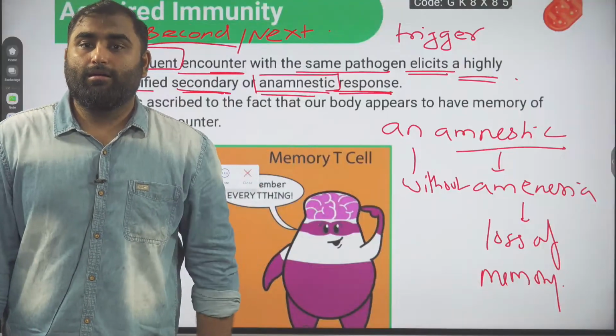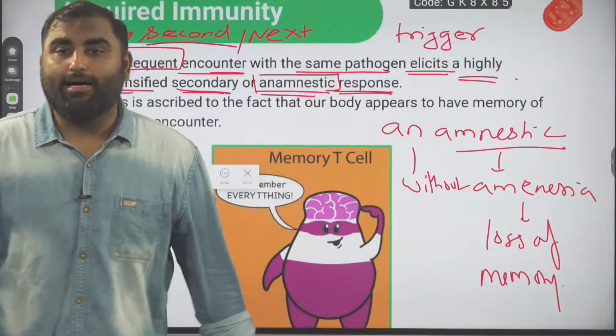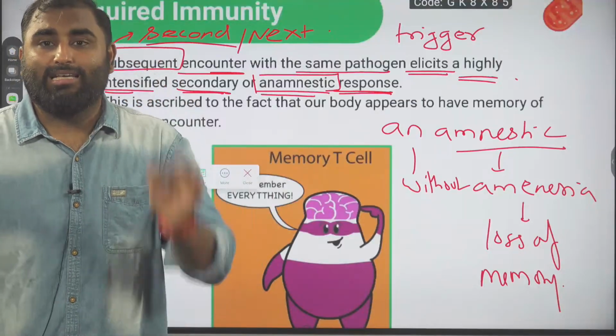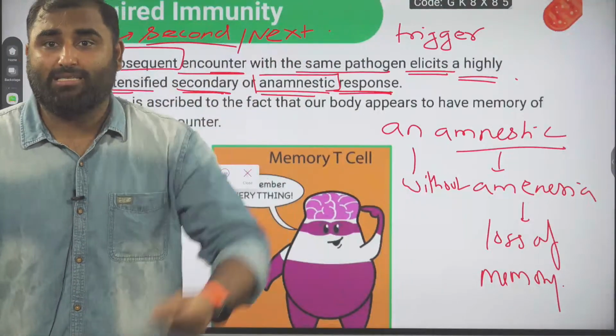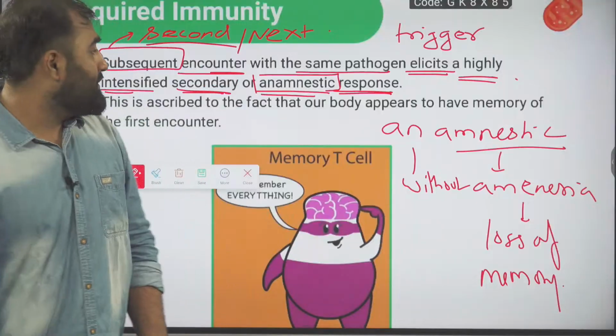So here, what is this point telling us? This point is telling us that our acquired immunity has a memory against the pathogen. That's why the second response will be very fast and a highly intensified response. Are we clear with this, guys?